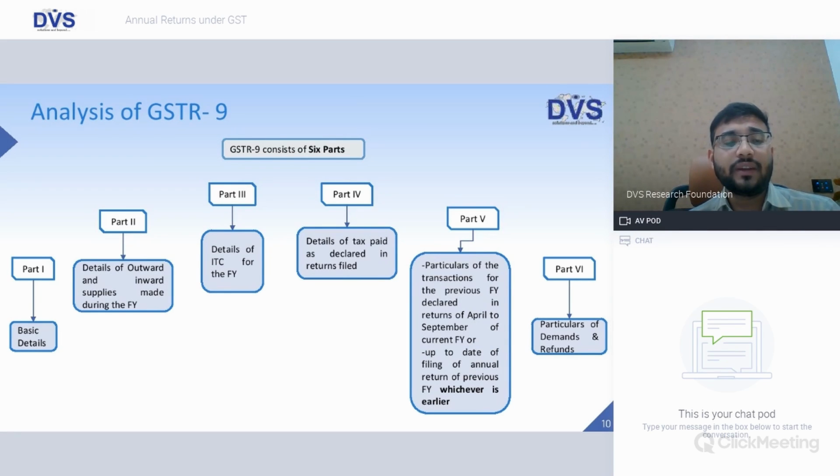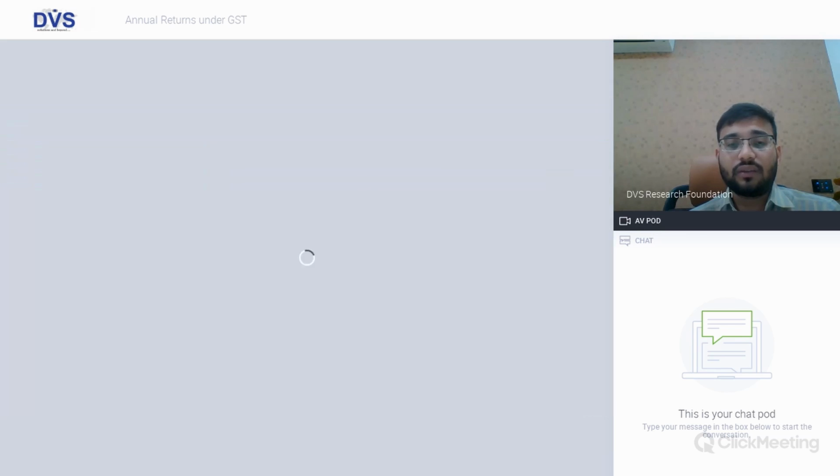Part 1 consists of the basic details. Part 2 is about the outward and inward supplies made during the financial year. Part 3 gives details of the ITC, that is the input tax credit claimed for the financial year. Part 4 is about the taxes paid as declared in returns filed. Part 5 specifically deals with details of amendments which are made subsequently after the year end. We'll see in detail what these parts contain. Part 6 covers particulars of demands and refunds.